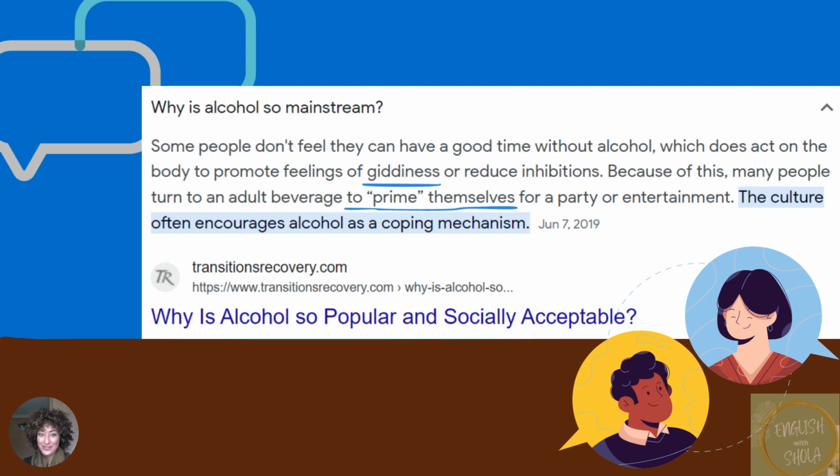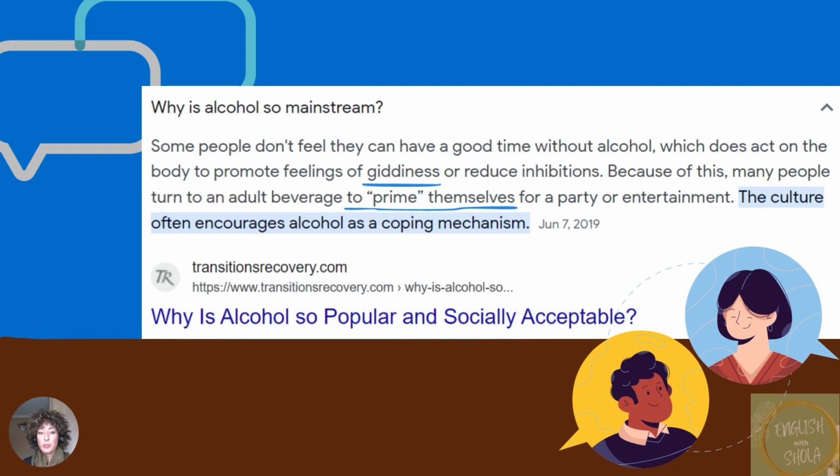Giddiness is when you feel kind of happy and laughing, or reduce inhibitions. Because of this, many people turn to an adult beverage to prime themselves to get ready for a party or for entertainment. The culture often encourages alcohol as a coping mechanism.